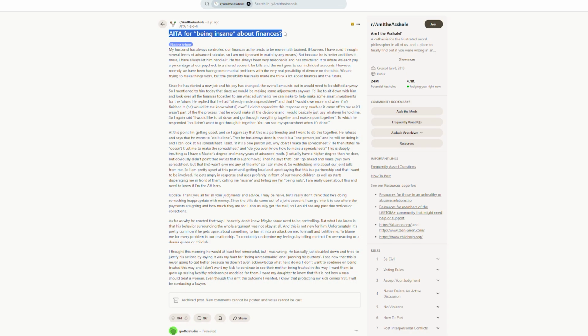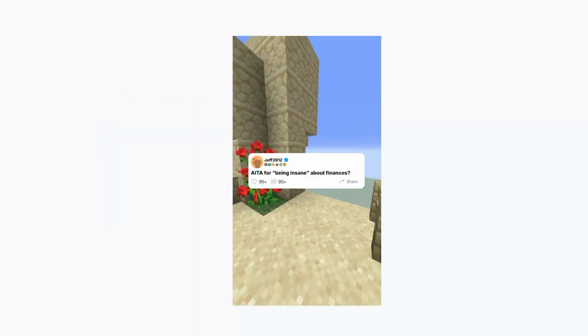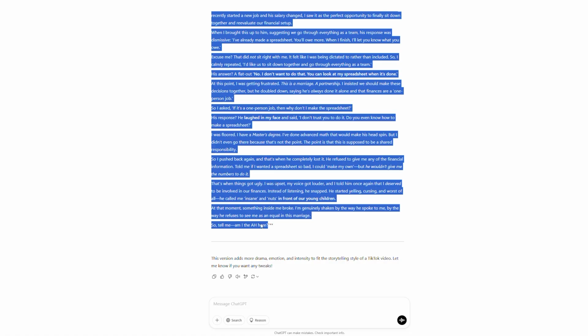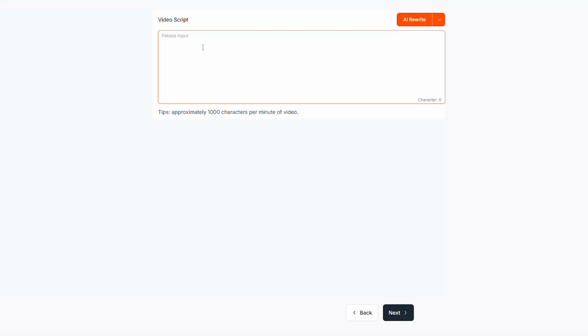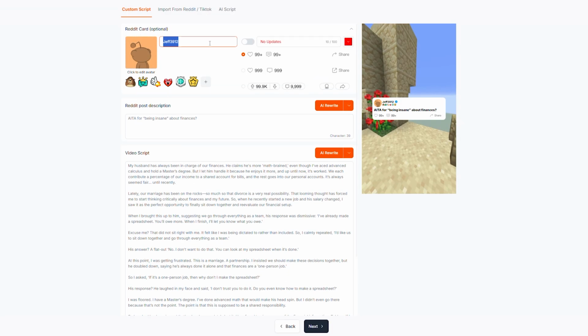So now I'm going to copy and paste the title of the story into the Reddit post description box. And this is the part that's going to be showed on the title card when the video first starts. And now I'm going to copy and paste the ChatGPT script into the video script box on short.ai. You can also customize the Reddit card by clicking the drop down arrow, and you can change the username, profile pic, and anything else you would like to change.